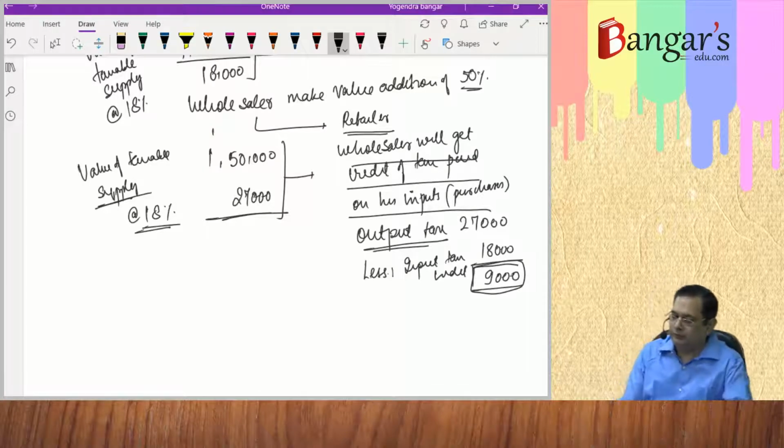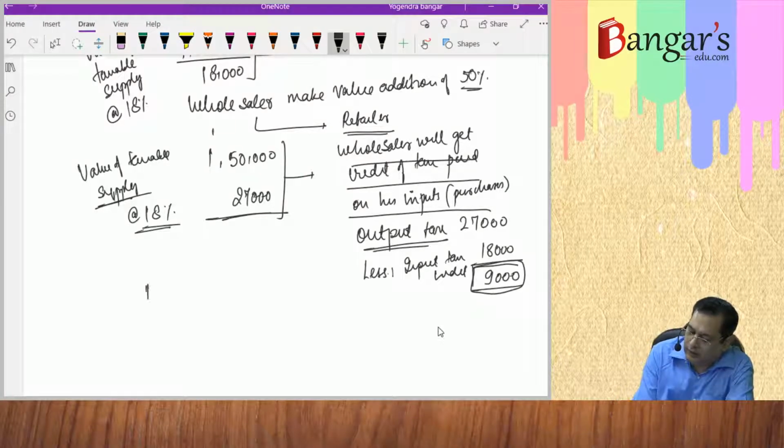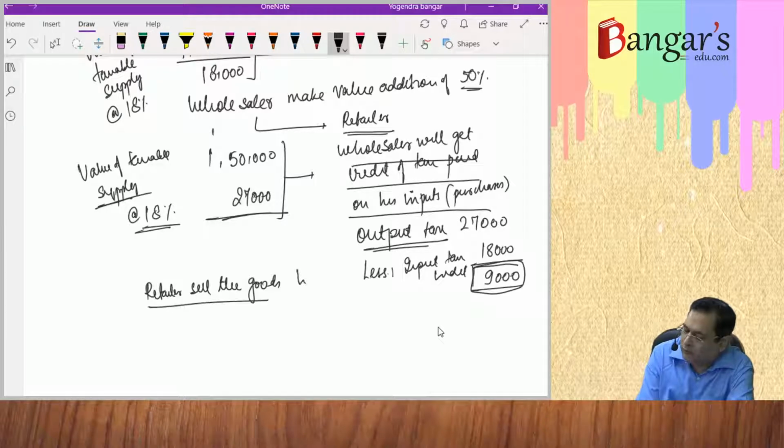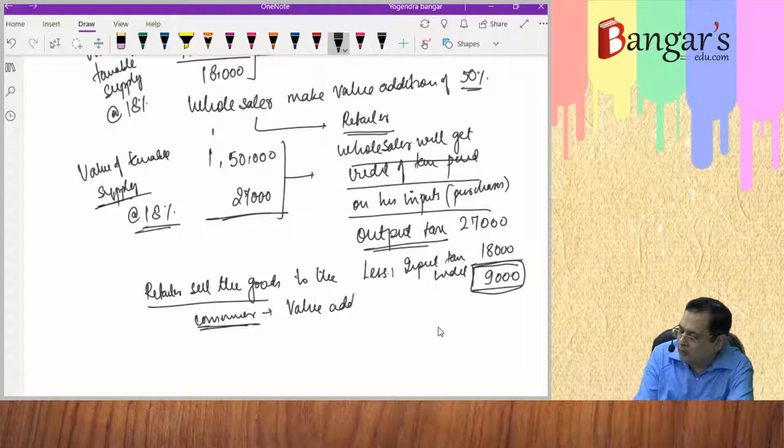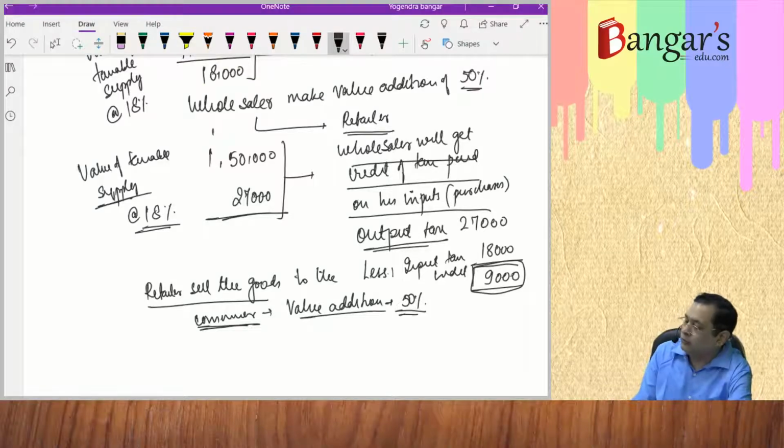Then the retailer sells the goods to the consumer after making value addition. He also makes a value addition of 50%.